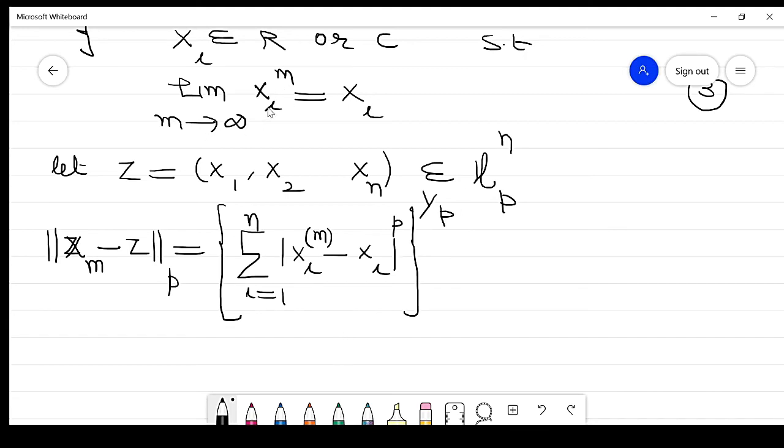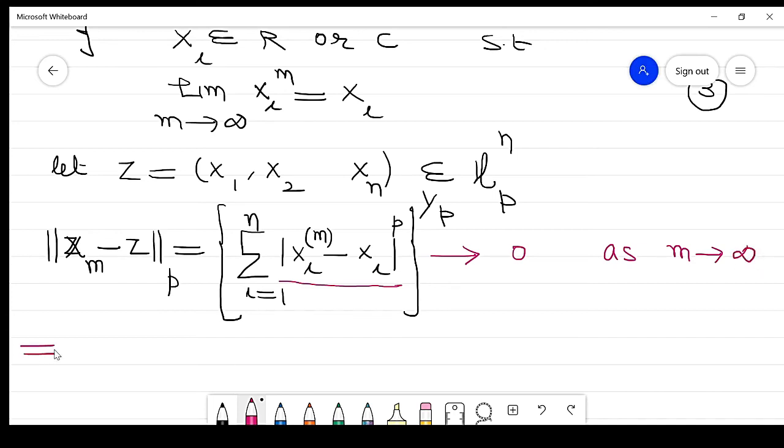Now xi^m approaches xi. So the absolute value of this term approaches 0 as m approaches infinity. Then its power approaches 0. So this entire term approaches 0 as m approaches infinity. Clear?